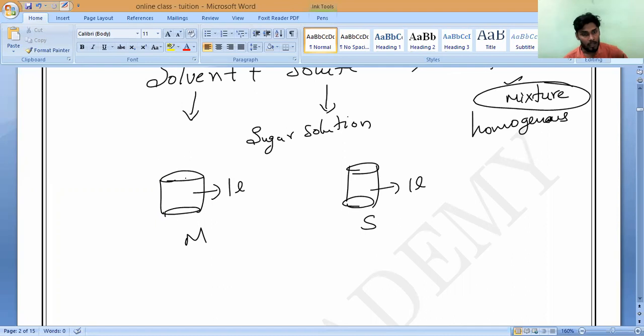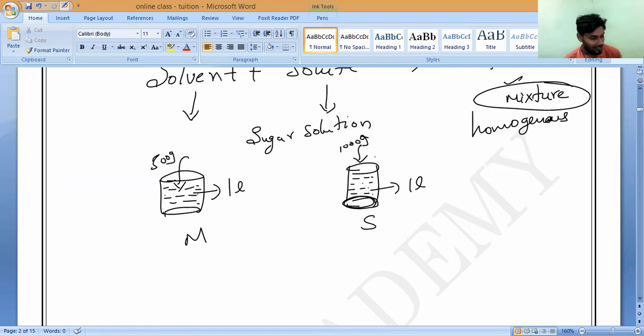Now, Manya has poured 500 grams of sugar, and it has been found that it has completely dissolved. No more sugar particles are found. But Samya has added 1000 grams of sugar, that is, 1 kg. So only a little amount of sugar is dissolved, and some sugar will remain like that. Have you noticed it? If I pour more sugar, then the water will disappear.